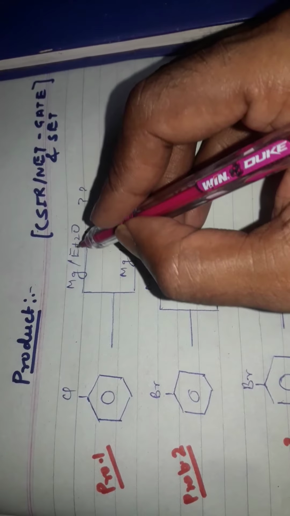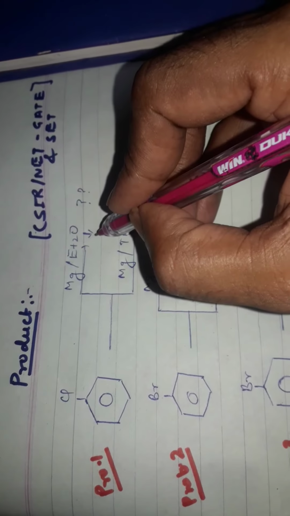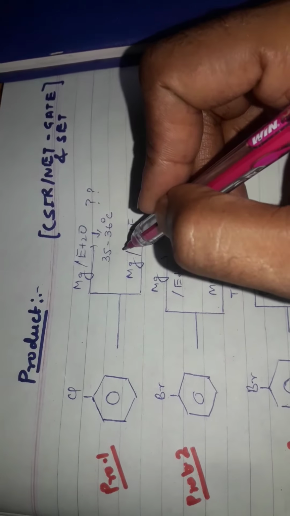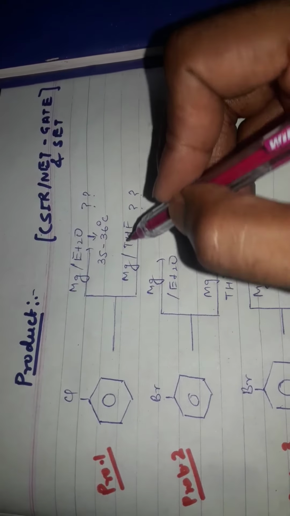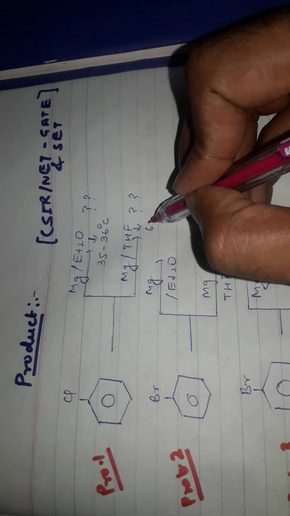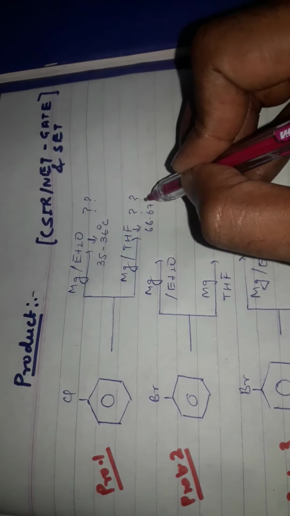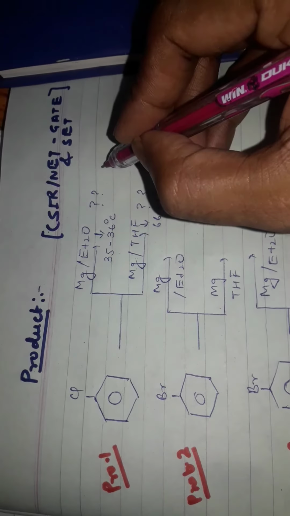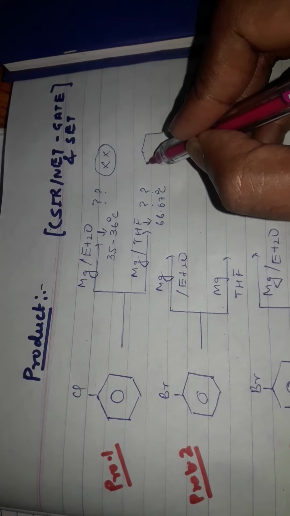The boiling point of ether, if you see, is around 35 to 36 degrees Celsius. Okay, so in this solvent this reaction does not happen, but in the solvent THF, the boiling point is 66 to 67 degrees Celsius. Okay, so in this the MgCl forms. But in the other solvent, the reaction will not go.